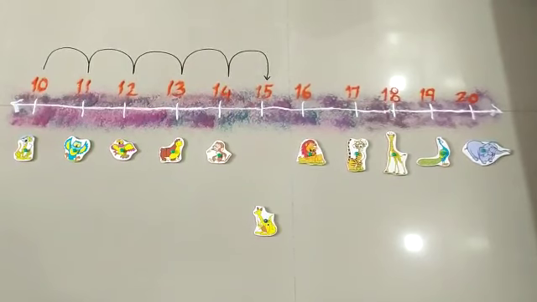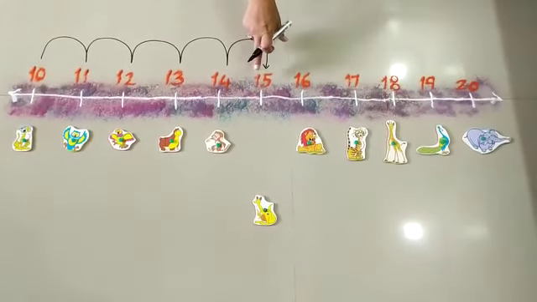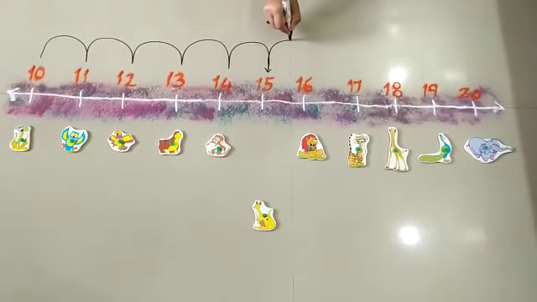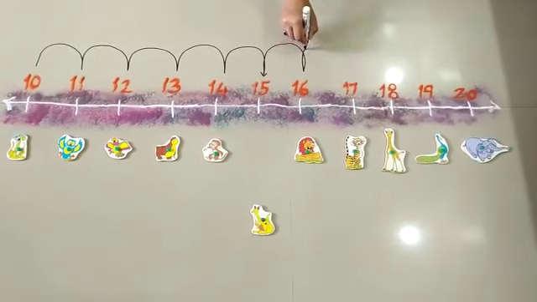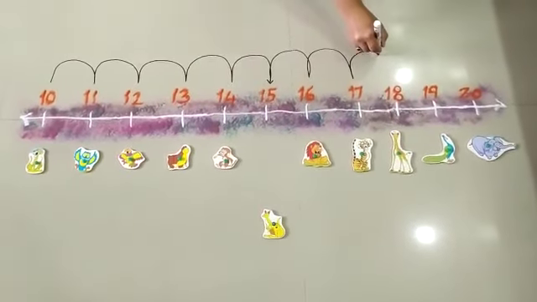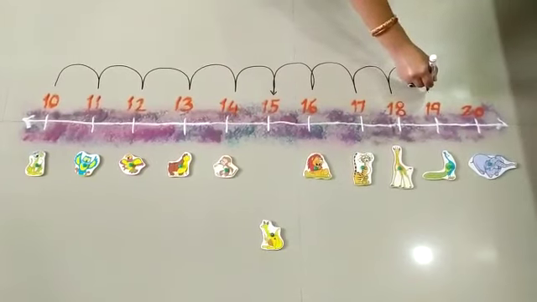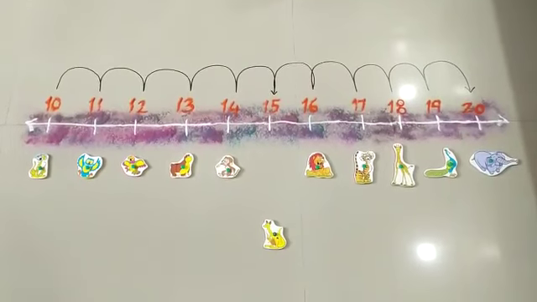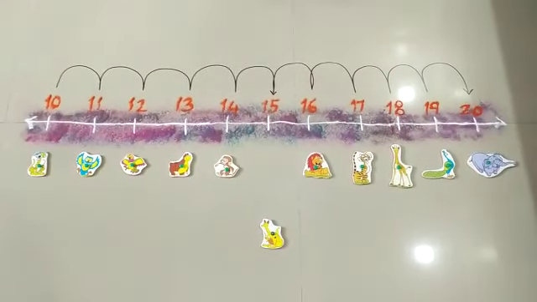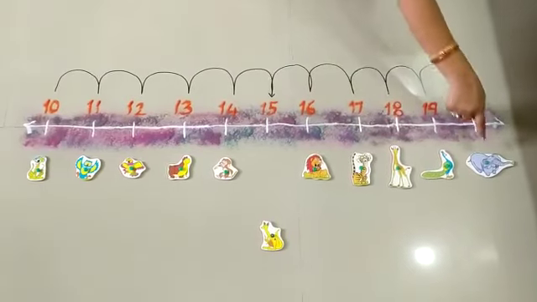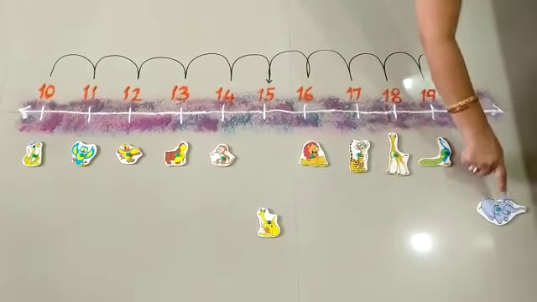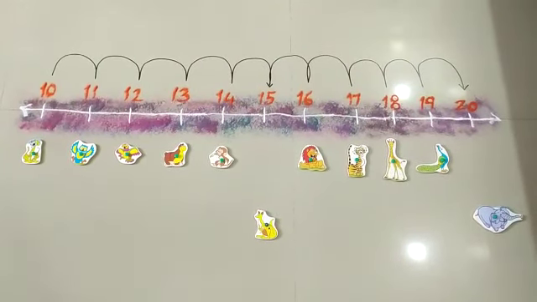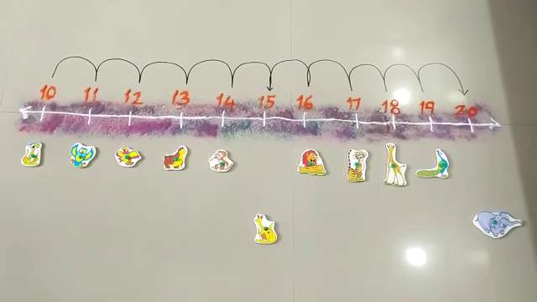Now again from 15. I am telling you again that from 15 again I am going to start. So from 15, 1 jump, 2 jump, 3 jump, 4 jump and 5 jump. And which number did I reach? I reached on number 20. And now the elephant will be going in front. So how many numbers did we skip? We skipped 5 numbers and we did skip counting by 5.